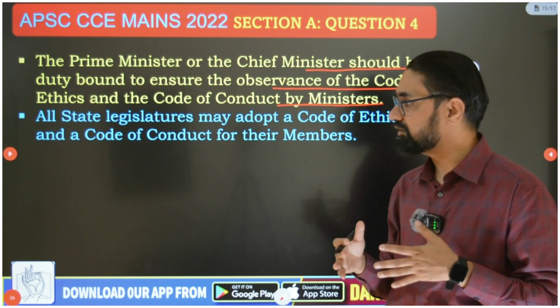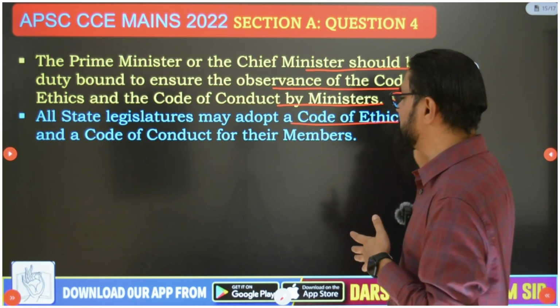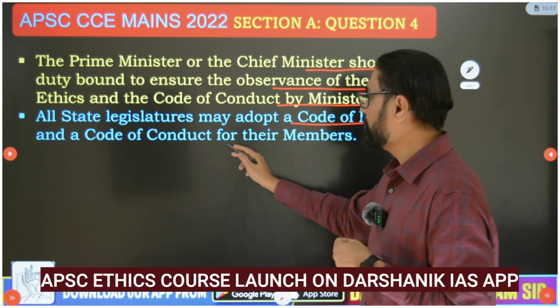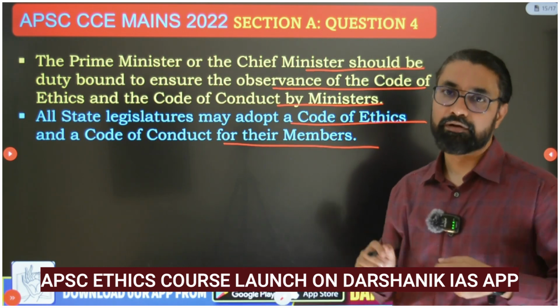There should be clear sanctions. So all state legislatures may adopt a code of ethics and code of conduct for their members.